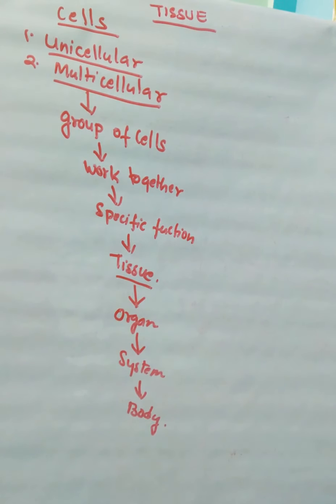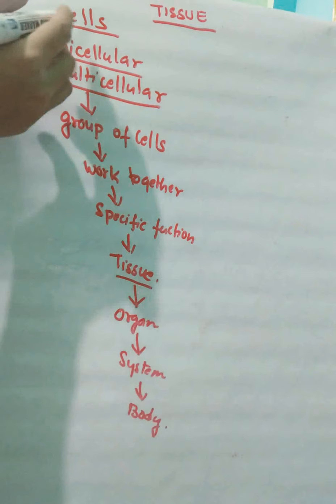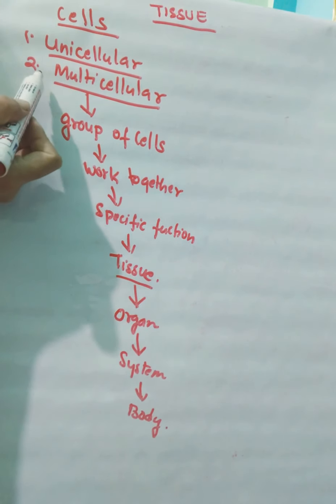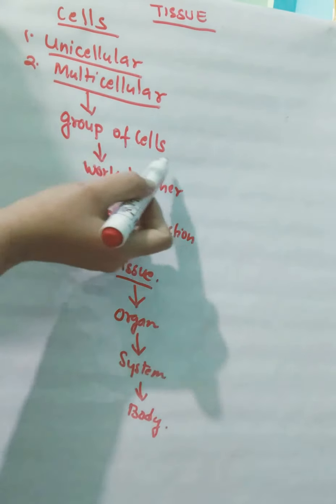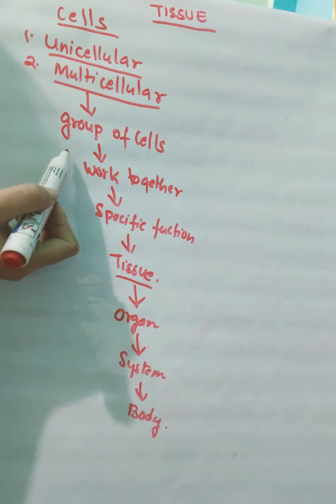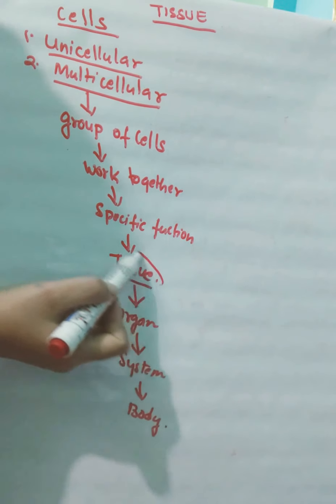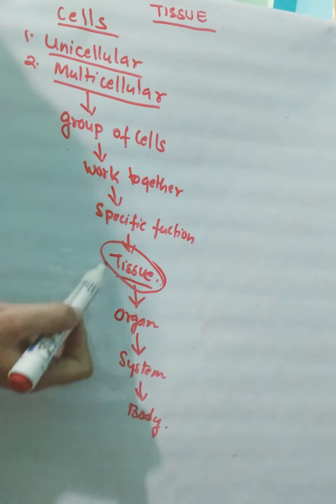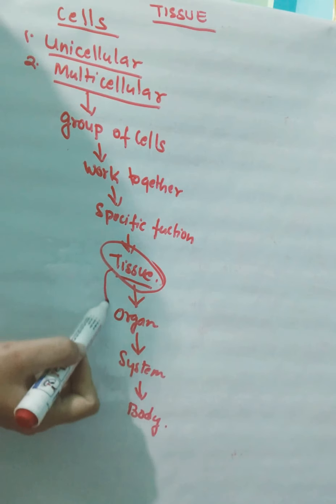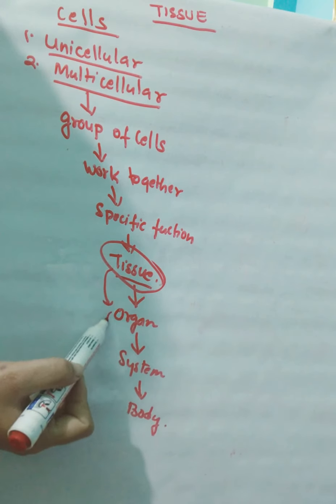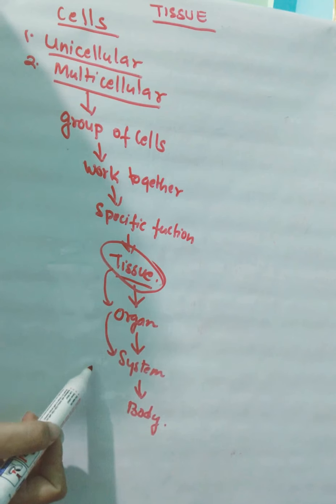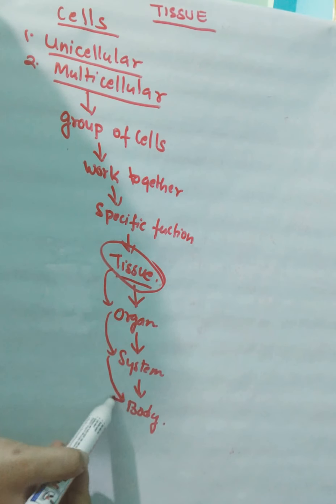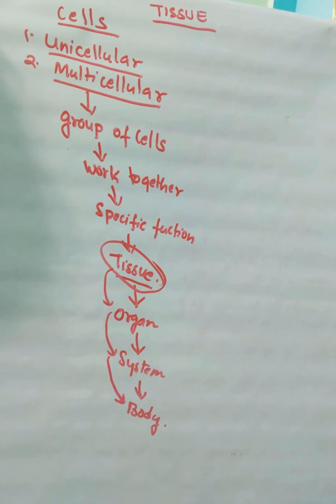Okay, from one cell it will be grouped into many, which makes tissues. Group of tissues makes the organ, and group of organs makes the system, and group of systems gives the complete body. Okay, but our main concern is the tissue.